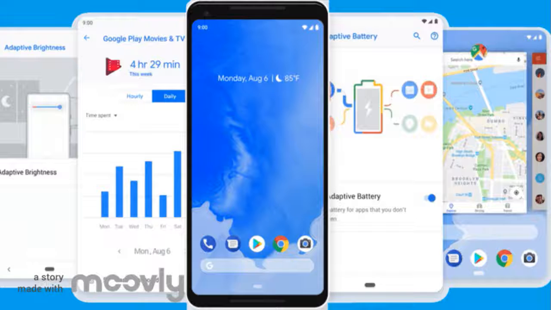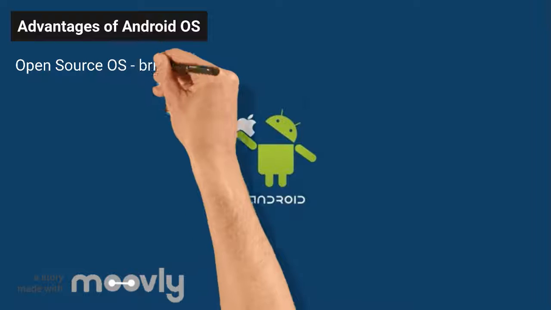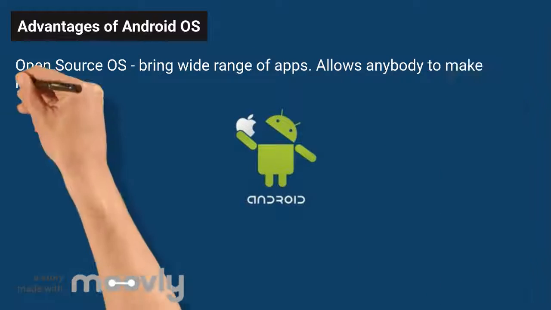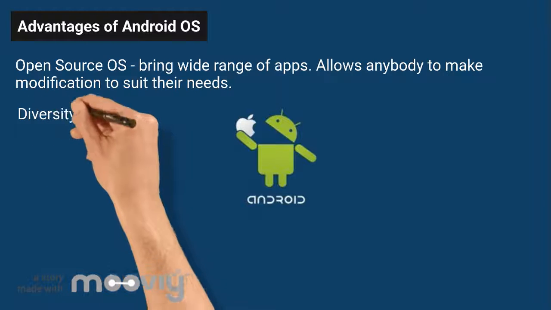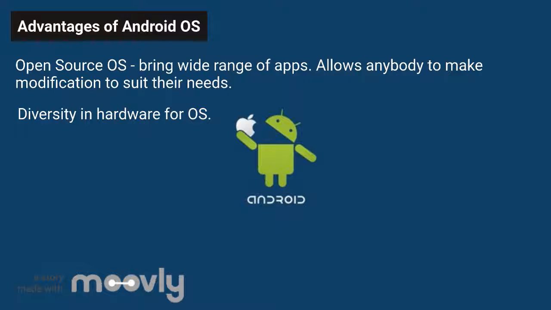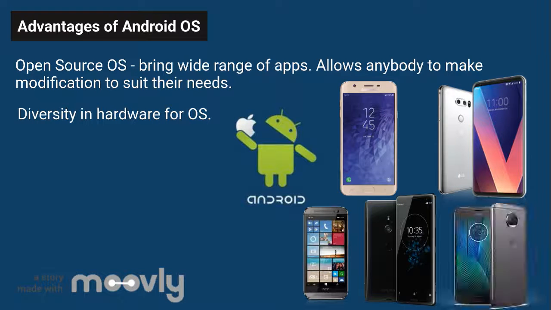Some of the advantages of the Android OS are an open source OS. This brings a wide range of developer-built apps, and since the source code is readily available to the public, it allows anyone to make modifications to suit their needs. This is a feature that Apple does not have. There is also a lot of diversity in the hardware for this OS. Android OS can be found on all types of devices such as Samsung, LG, HTC, Sony, and Motorola.